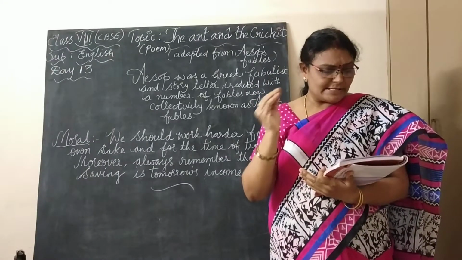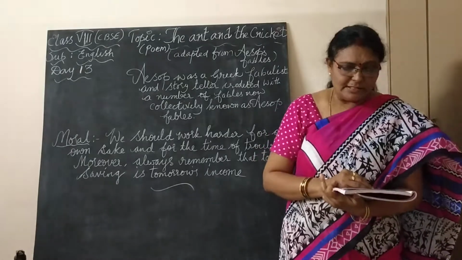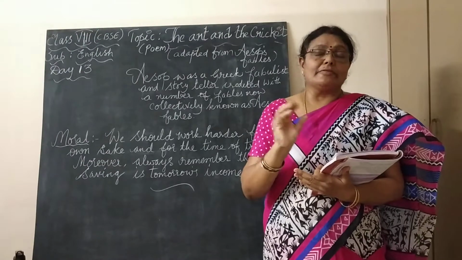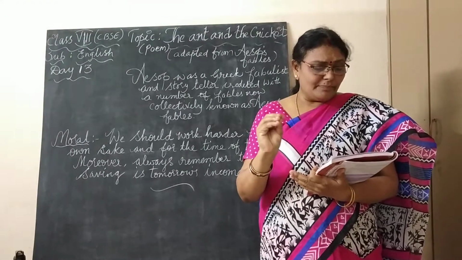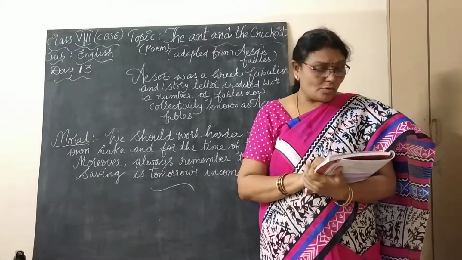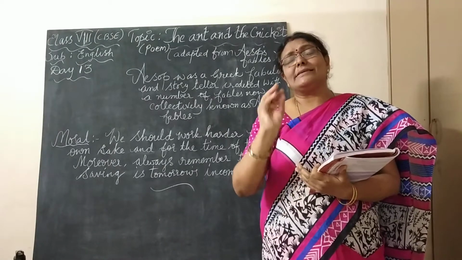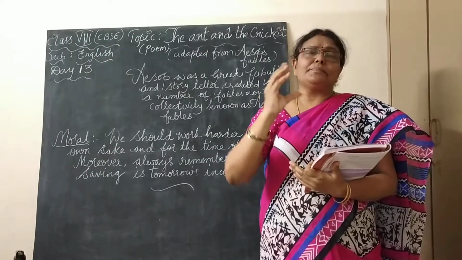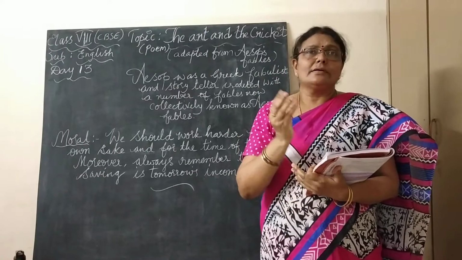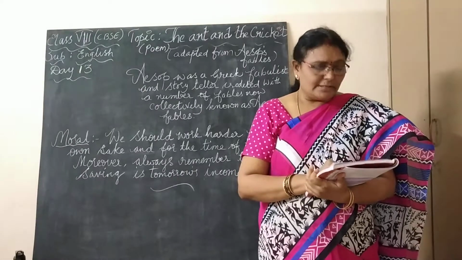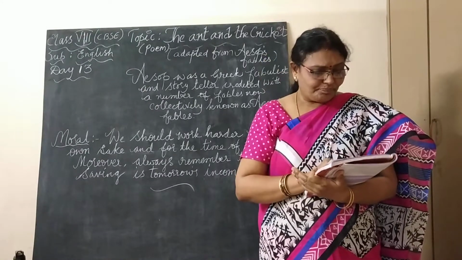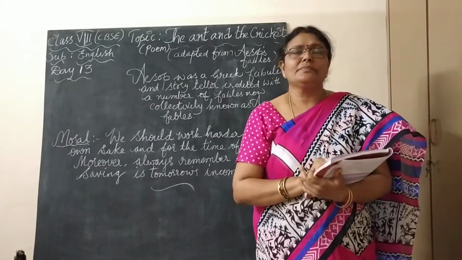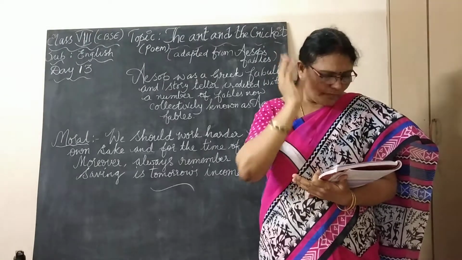Not a flower could he see, not a leaf on a tree. See, not only bread you cannot see on the ground, because everything will be filled with snow only, and you cannot see any flower on the tree also. Why? Because all the snow will be covered on the tree. Instead of a flower, you can find snow. Not a leaf on a tree. You cannot find a leaf or a flower on a tree. Instead, you can find only the snow.